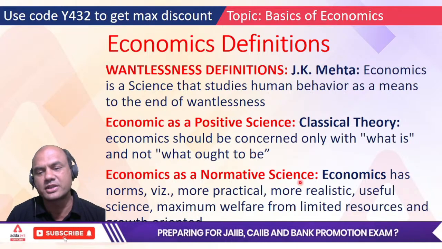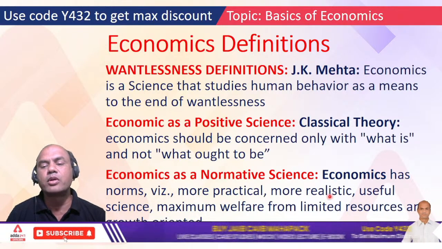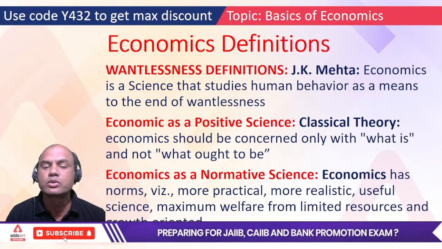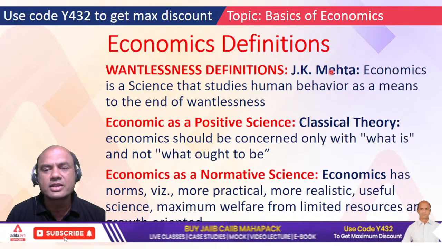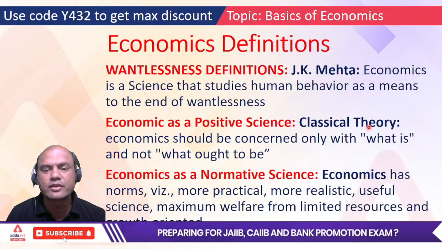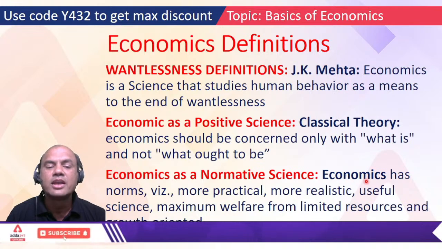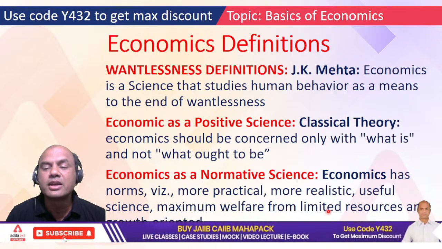Economics as a normative science. Economics has norms, is a more practical and more realistic, useful science, aiming for maximum welfare from the limited resources, and growth oriented. So remember, from exam point of view, J.K. Mehta's spiritual definition, wantlessness. Positive science, basically classical theory, will be asked to you. It is what is, means what is the present situation, and normative means what? Economics has norms, more practical, realistic, all these things from limited resources. This is the important part, limited resources.